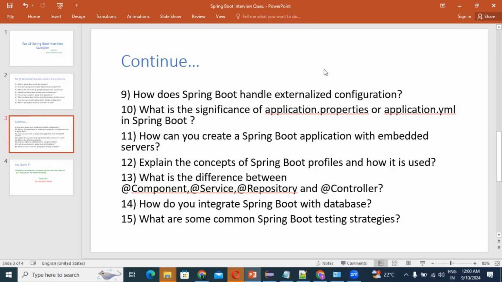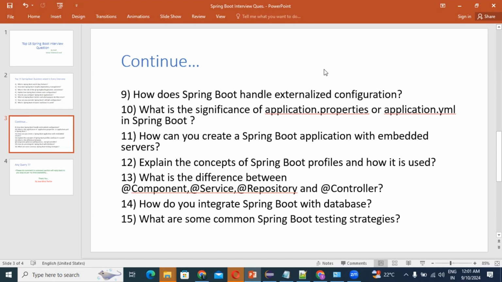So guys, next question: how do you integrate Spring Boot with a database? We should know the answer for this question, right? So guys, to integrate Spring Boot with a database, we should know all the points I'm going to explain.